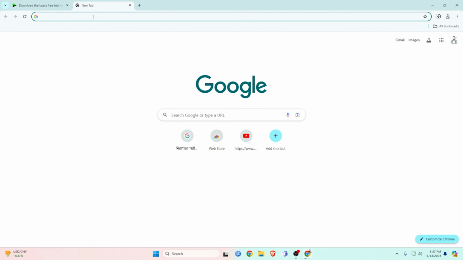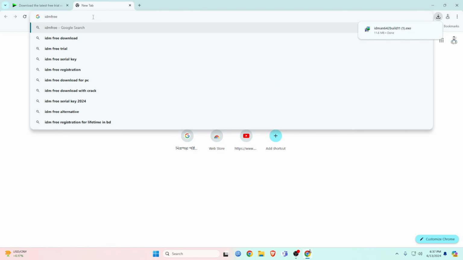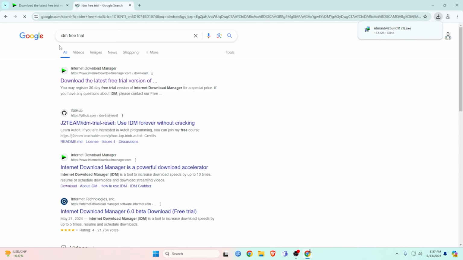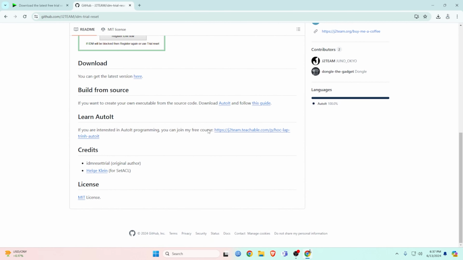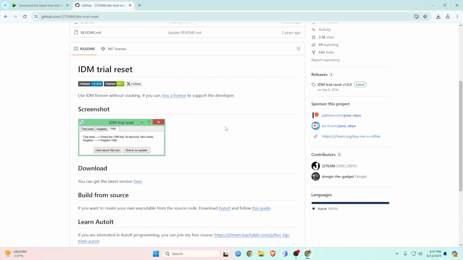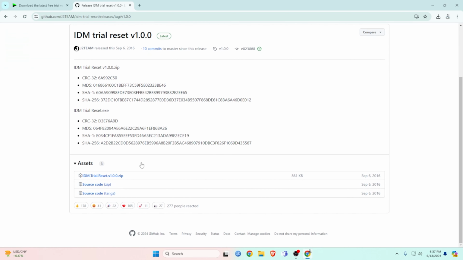It will download soon. After this, we have to search again in the browser. Search IDM Free Trial. Then click on the GitHub website. Scroll and go to the IDM Trial Reset latest version. Then go to the assets and download the first zip file.